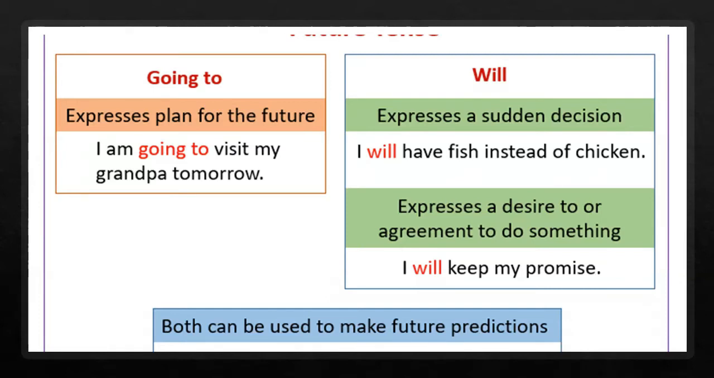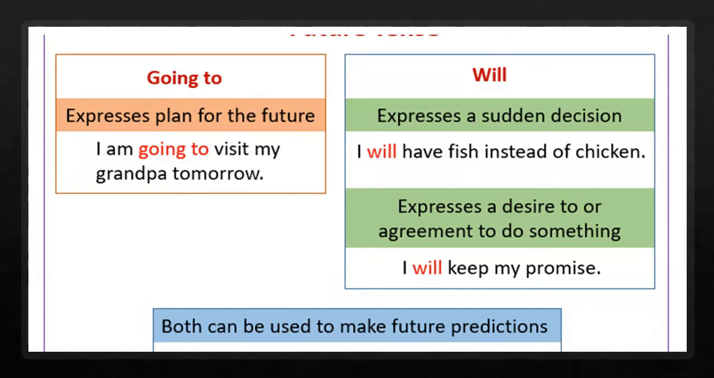And look at the other example, that is for will. I will have fish instead of chicken. We can say that somebody is making a decision right at the time of eating, that I will have fish instead of chicken. It is a decision that is made at the exact moment.